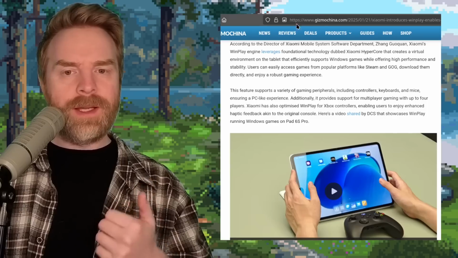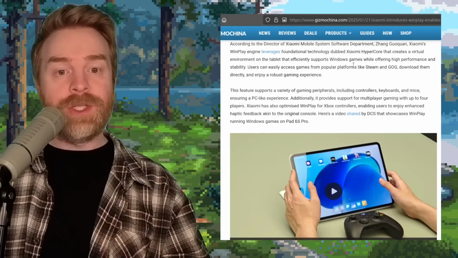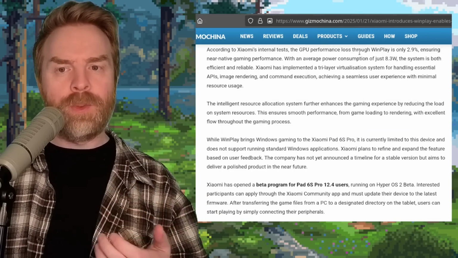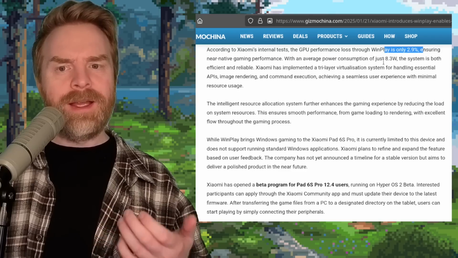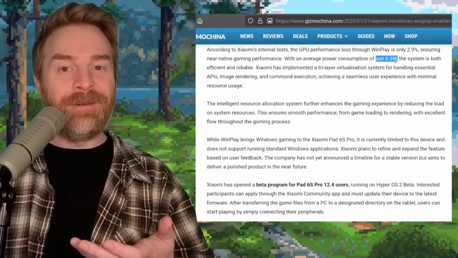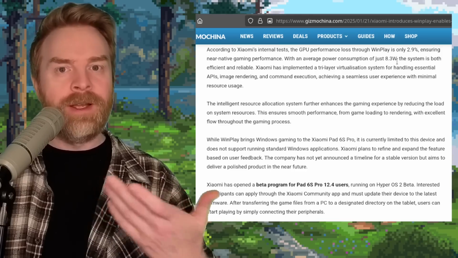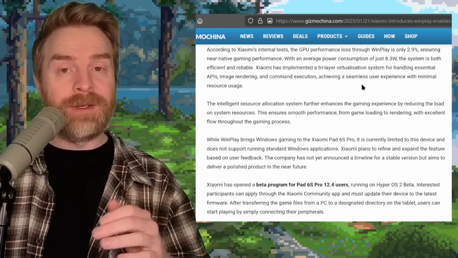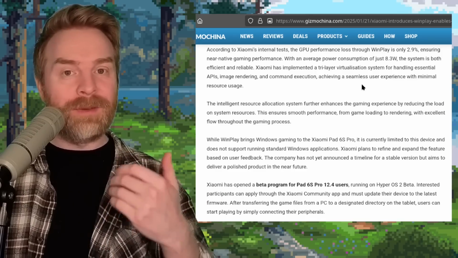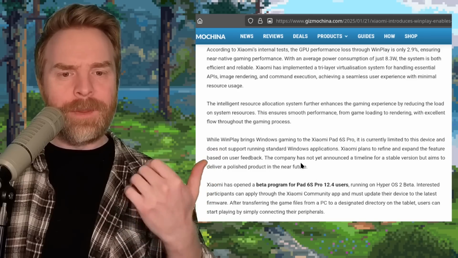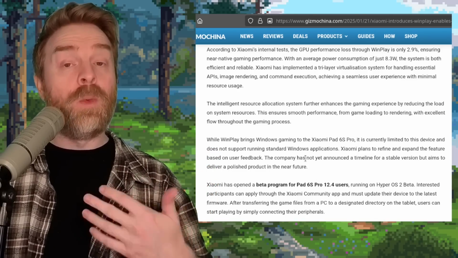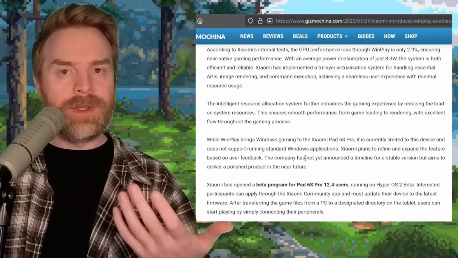But they say with WinPlay that people will be able to download games from Steam and GOG. In terms of overall performance, this one's pretty interesting. They say that GPU performance loss through WinPlay is only 2.9%, and it only uses an average of 8.3 watts. Now, I'm not certain if they're pushing it and using that in the average as well, or if that's just WinPlay booting and loading a couple of indie games or something. I honestly don't know. WinPlay is currently still in early-ish development. I mean, it's in beta right now. It's not released in full, and it's also restricted to the Pad 6S Pro. No time frame or anything like that just yet. Hopefully this sees a wider release and maybe more thorough testing with even more devices.